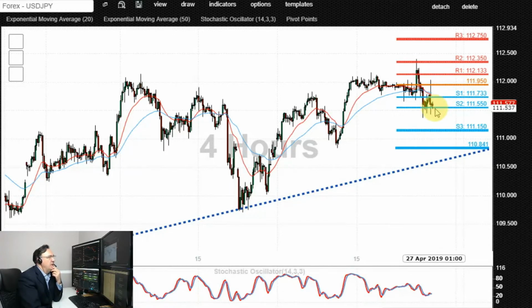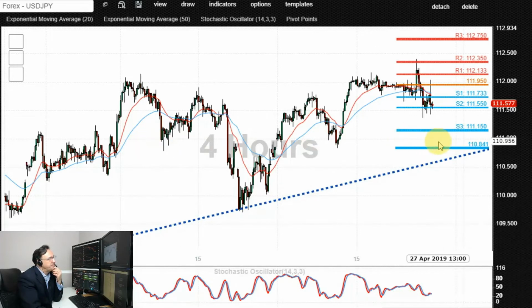So I would be keeping an eye on the dollar index as a result of the FOMC press conference and interest rate decision, which is expected to stay unchanged, and also the reaction to non-farm payroll for clues to what dollar yen might do. But if we see this continuous selling pressure, a loss of 111.50 would open the way for a deeper retracement towards 111.15, possibly even 110.80, which would be a cluster of these previous lows and also S3 in pivots.